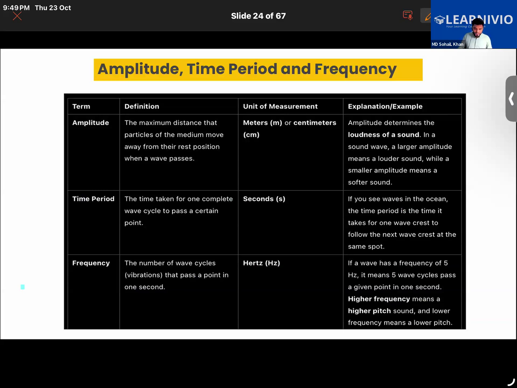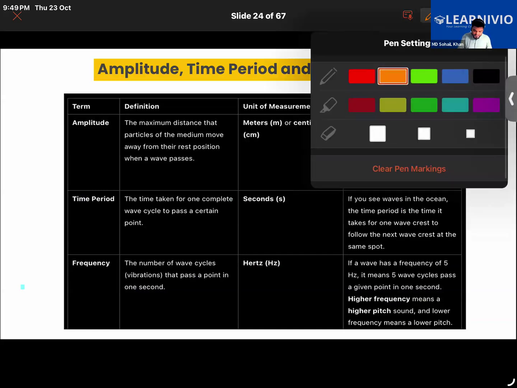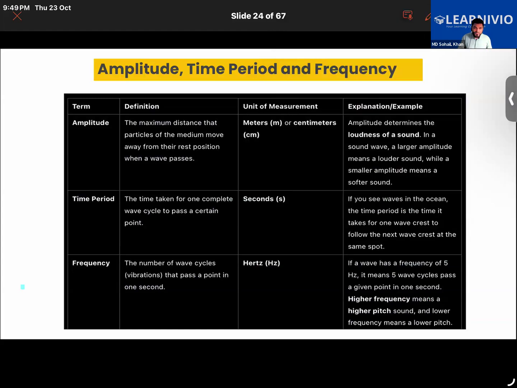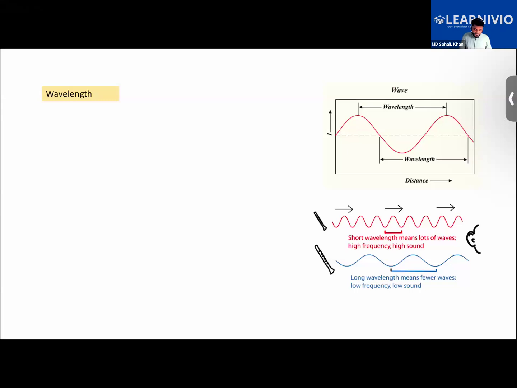Talking about the different terms associated with sound, let us understand that. First, we are going to learn about wavelength. What does wavelength mean here? Look at the wave here. We are saying it's a sound wave.